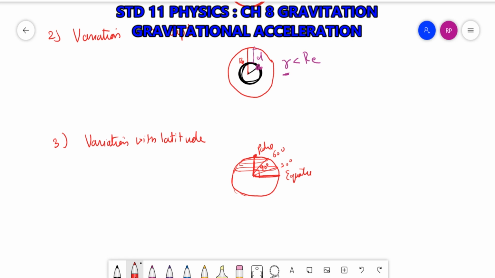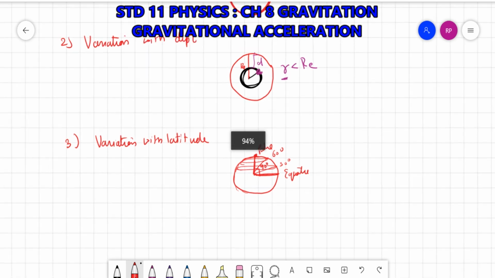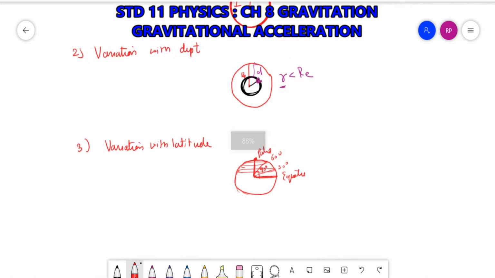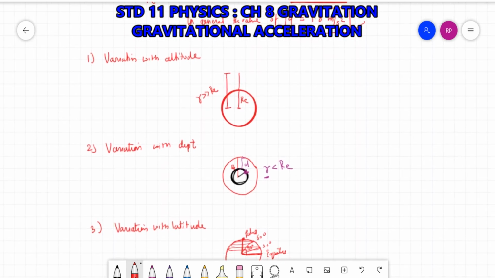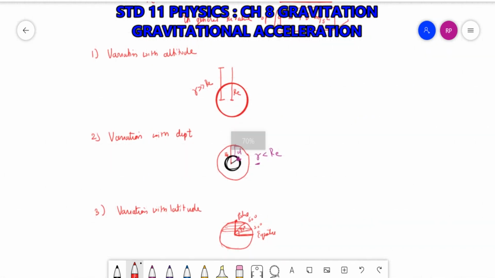These three topics, that is variation of gravitational acceleration with altitude, with depth, and with latitude, will be covered in our next video. So for today, that's it. We covered this topic about gravitational acceleration. In our next video, we'll start with variation of gravitational acceleration with altitude. Okay, thank you.